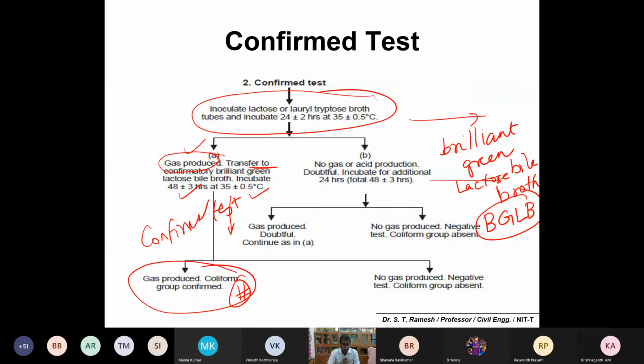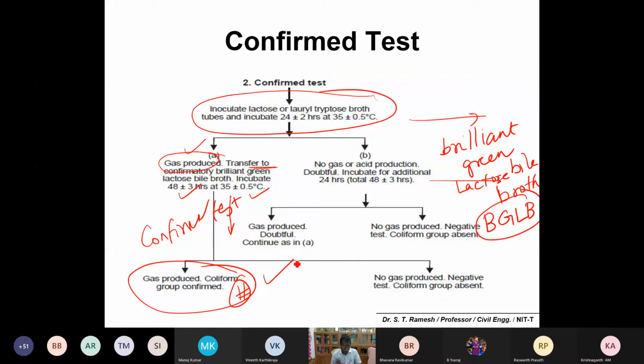If it is positive, proceed with the completed test. If there are no gases, then you can stop the multiple tube fermentation test in the second step itself. So whatever has gas production is positive. Then proceed further with the third one, that is the completed test.